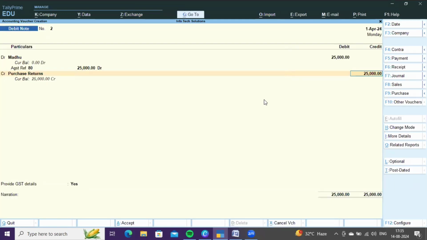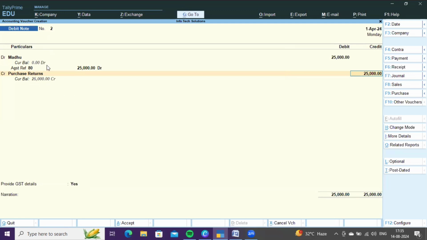This is the difference between cash purchase returns and credit purchase returns. If cash purchase return takes place, you need to debit cash account and credit purchase account. If credit purchase return takes place, you need to debit Madhu account, the creditor account, and credit the purchase returns account.